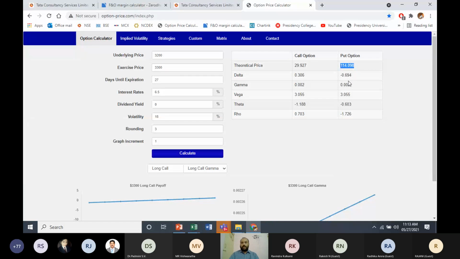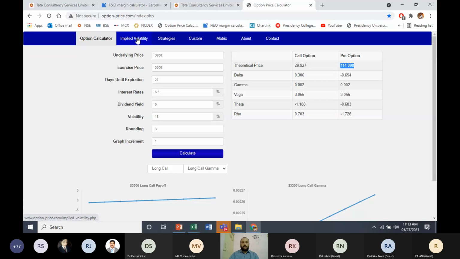Why this 114? That means there is an option for you to do arbitrage. How to do arbitrage when there's a price difference? Theoretically, you're going to buy this put option and you're going to sell in the spot market. We can do the arbitrage. That is possible, either spot or future market. That is possible.